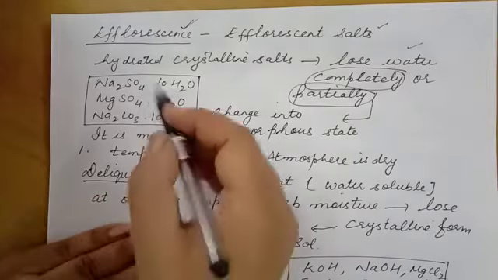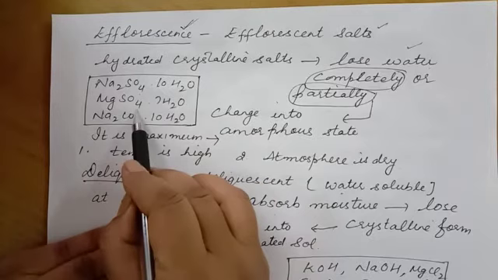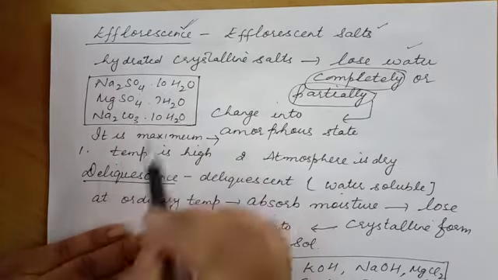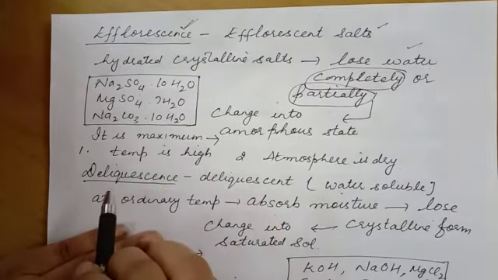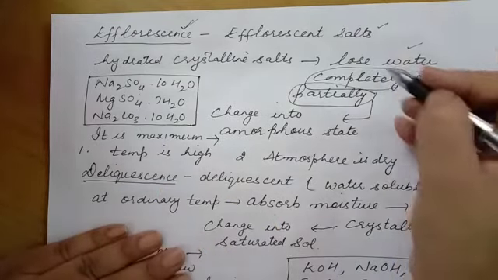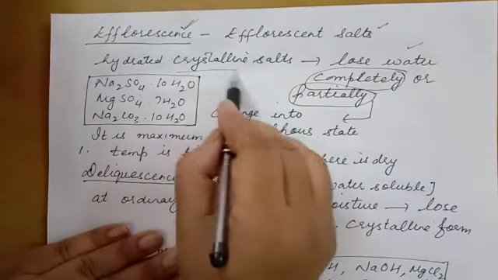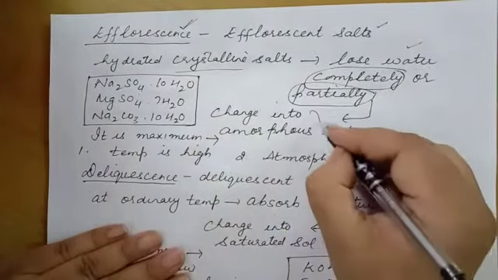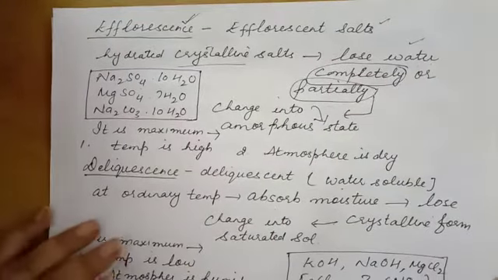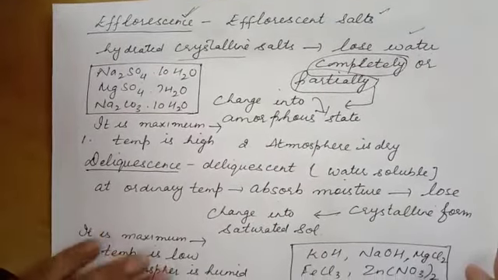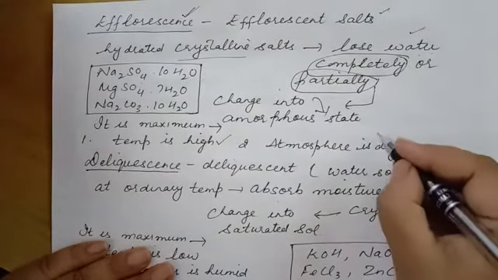For example, sodium sulfate with 10 molecules of water, magnesium sulfate with 7 molecules of water, sodium carbonate with 10 molecules of water. When they are exposed to the atmosphere, they lose their crystalline form and change into amorphous state. This efflorescence is maximum when the temperature is high and when the atmosphere is dry.